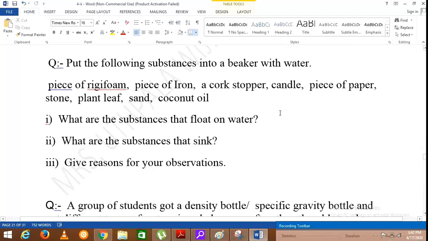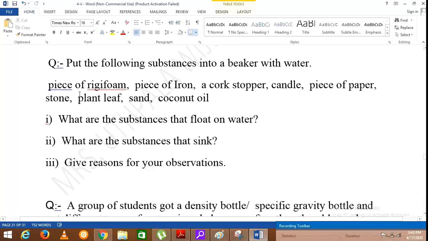What are the substances that sink? So you can simply find the substances which will sink.